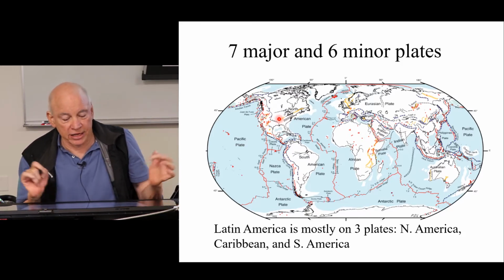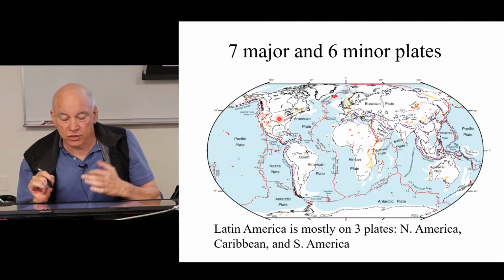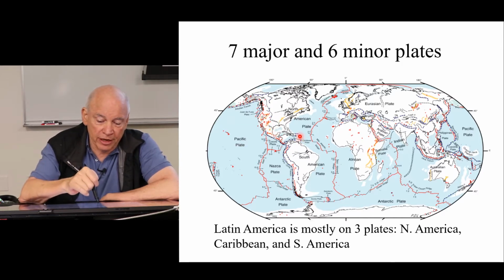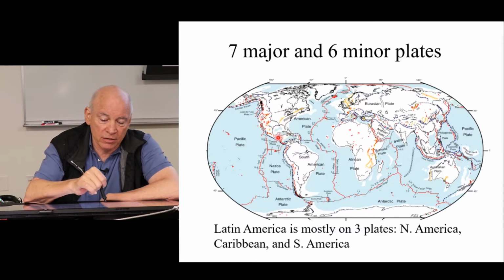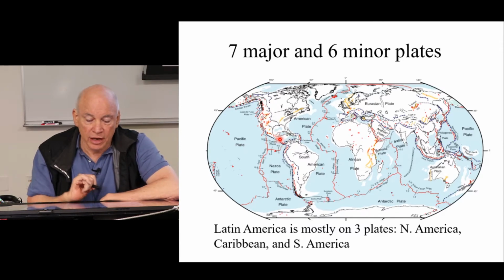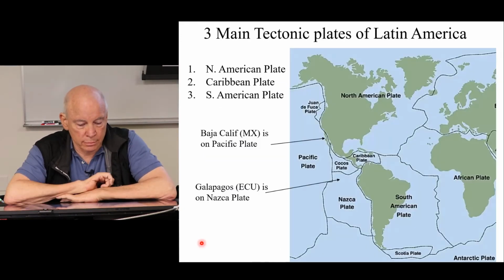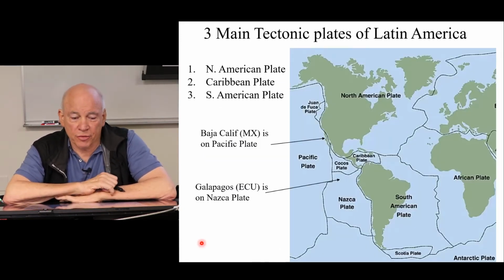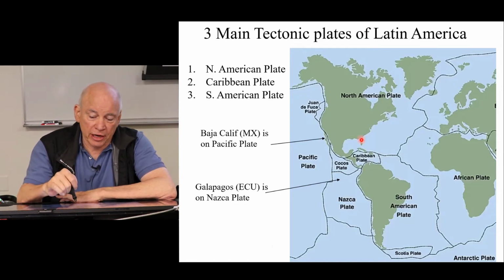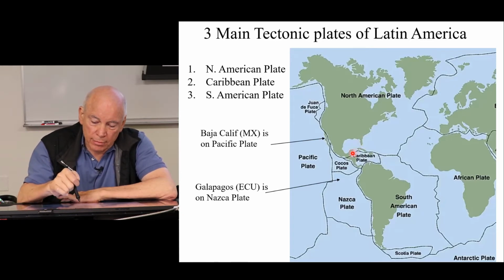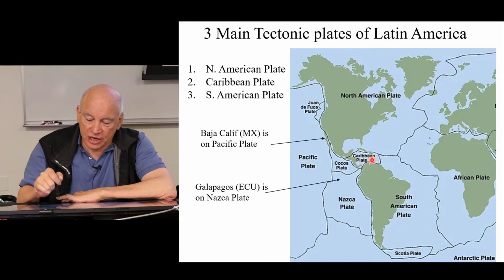Latin America is mostly on 3 plates. So there's the North American Plate, which includes Mexico and much of Central America. Then there's the Caribbean plate, which includes all the Caribbean and this part of Central America, and the South American plate that South America is on. All right, so here are the three main tectonic plates of Latin America. As we said, the North American plate, the Caribbean plate, the South American plate,